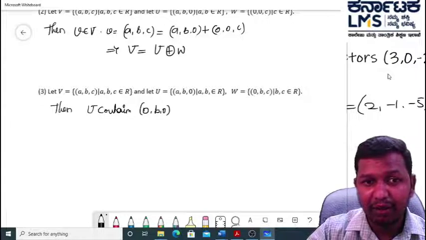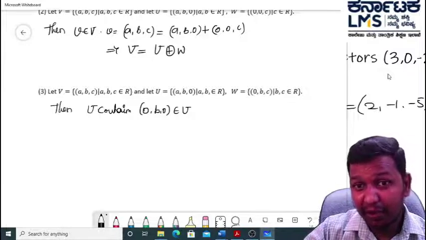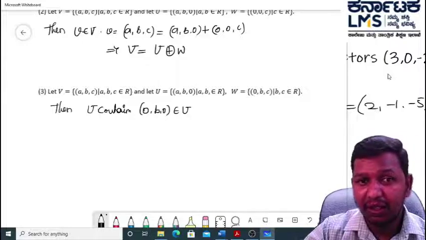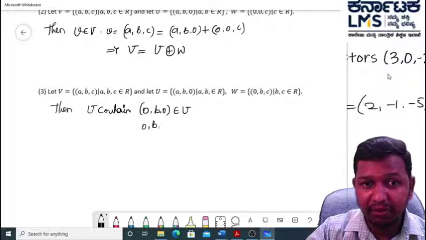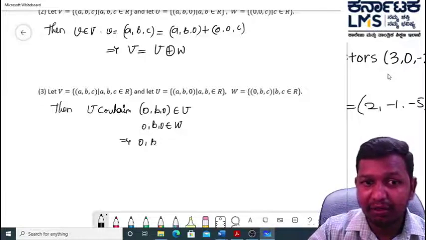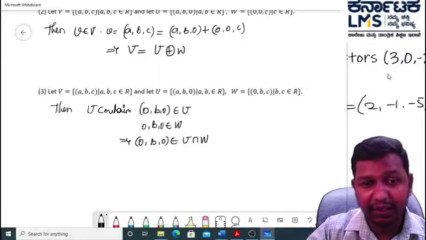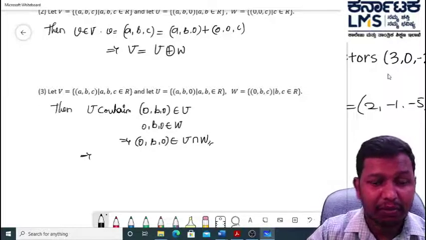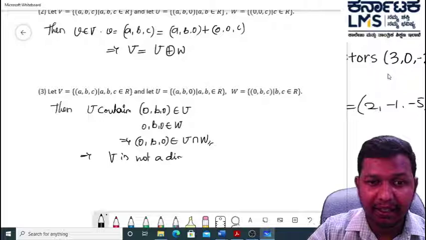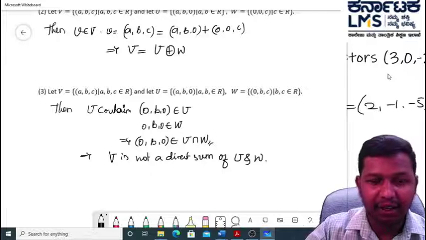When c is equal to 0, 0, b, 0 is an element of W, which implies that 0, b, 0 belongs to U intersection W. Hence V is not a direct sum of U and W.